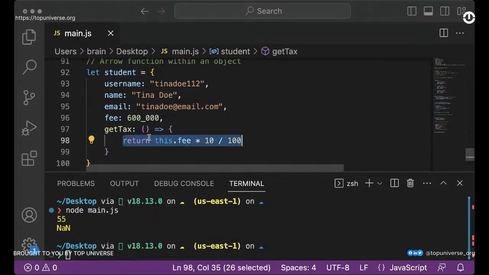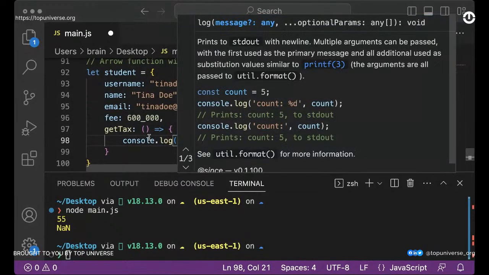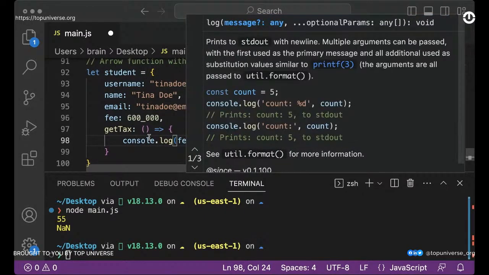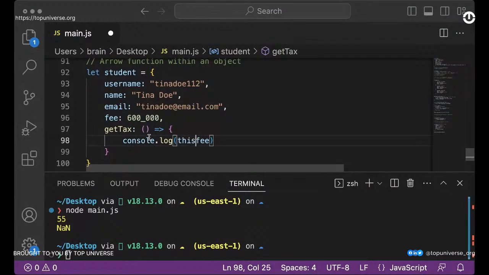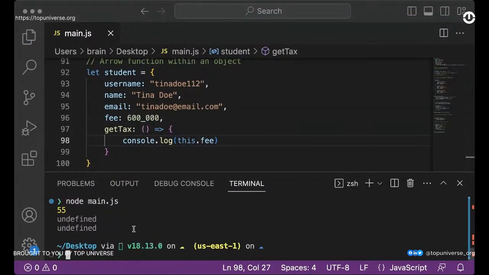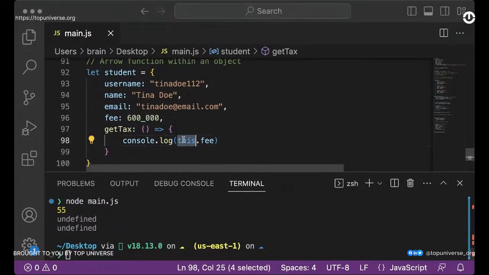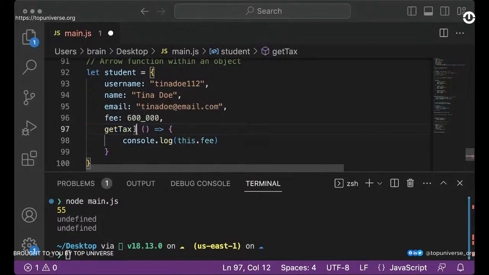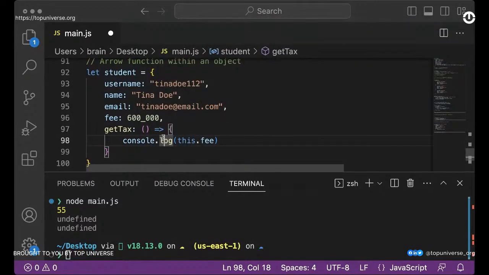Okay, so what if we say console.log fee? Okay, so we have undefined. Let me see this here. Okay, so I think there's a mix up here. I would want to check where I am making the mistake. If you figure out the mistake, please point it out. I am definitely making a mistake there. So give me a minute to fix it.